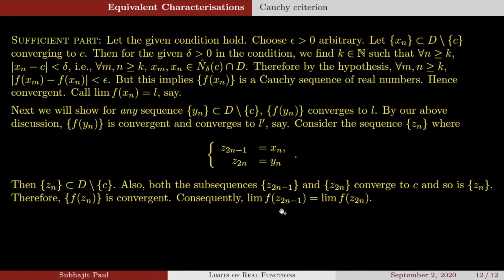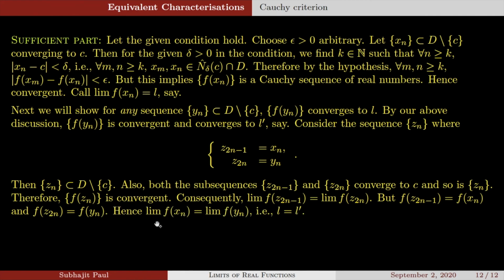So what is this one? f of Z2n minus 1, that is f of xn, and f of Z2n is f of yn. Hence, limit of f(xn) is equal to limit of f(yn), that is L is equal to L dashed. So that is what our main objective was.